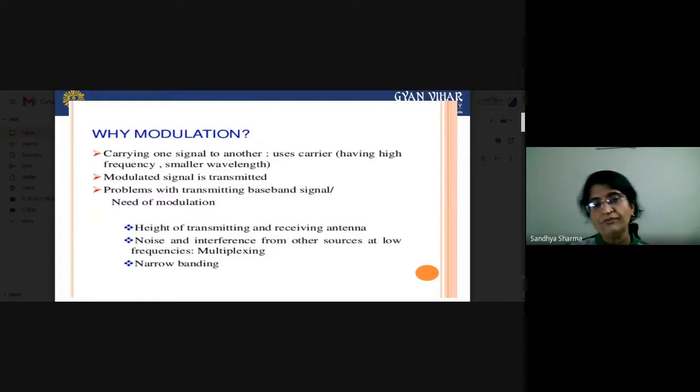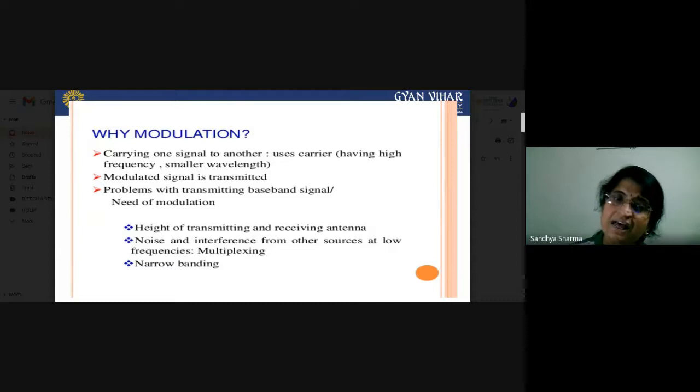So we can avoid the interference from other sources. Means if you are transmitting your signals after modulation, this signal will not interfere with the other signals. So this is the basic reason why we are opting for modulation.